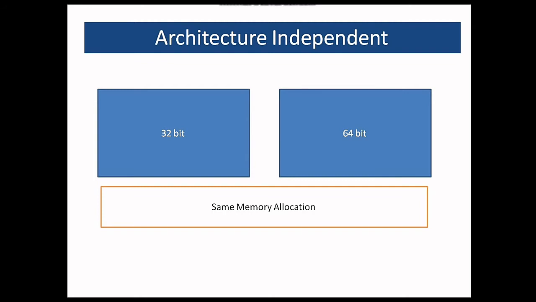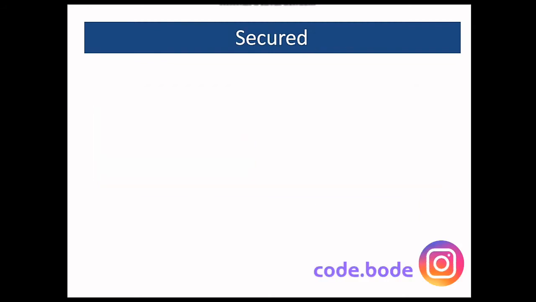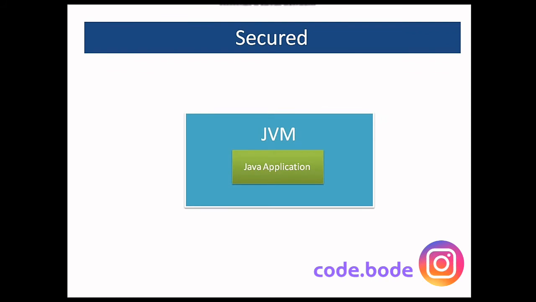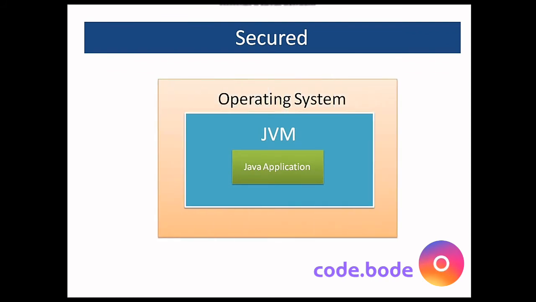The next thing is that Java is secured. Now most of the programming languages and their applications run directly on the operating systems. But in Java, there is the Java Virtual Machine. So here we have our Java application which runs on the Java Virtual Machine, that is JVM, which runs on the operating system. So this Java Virtual Machine in itself provides the security to the Java application.